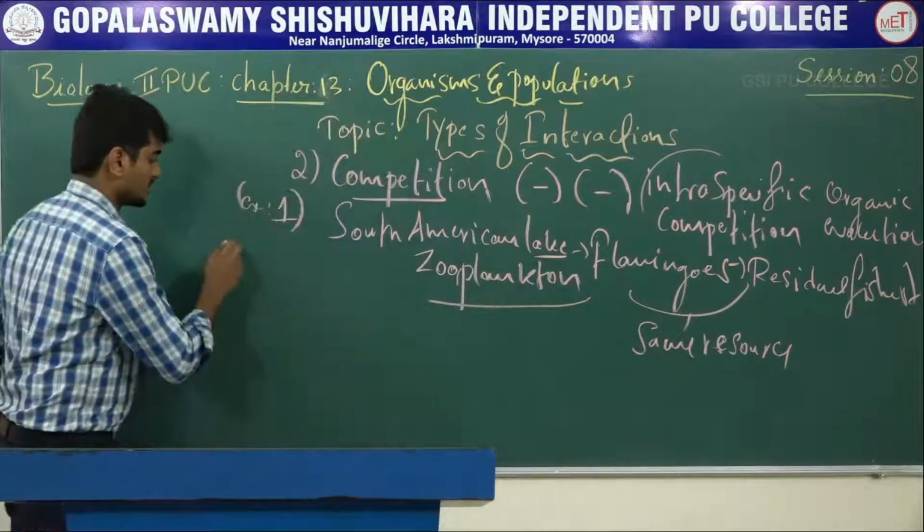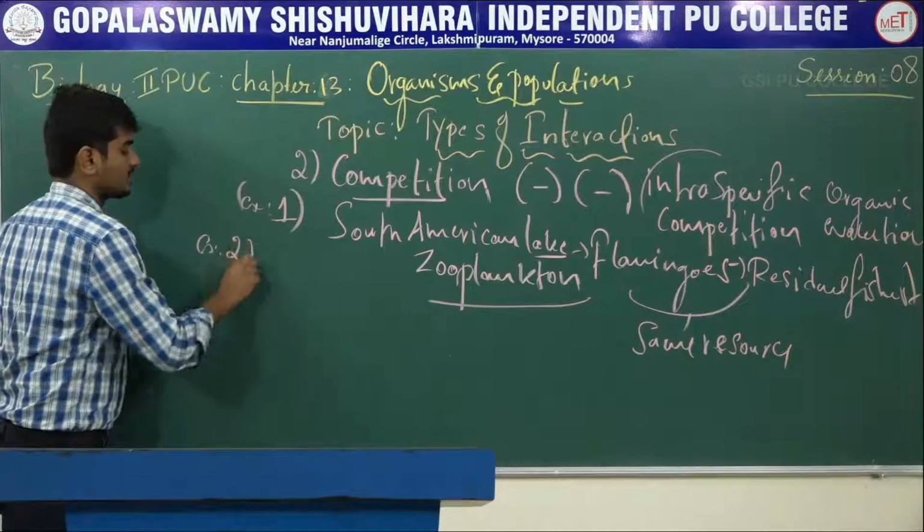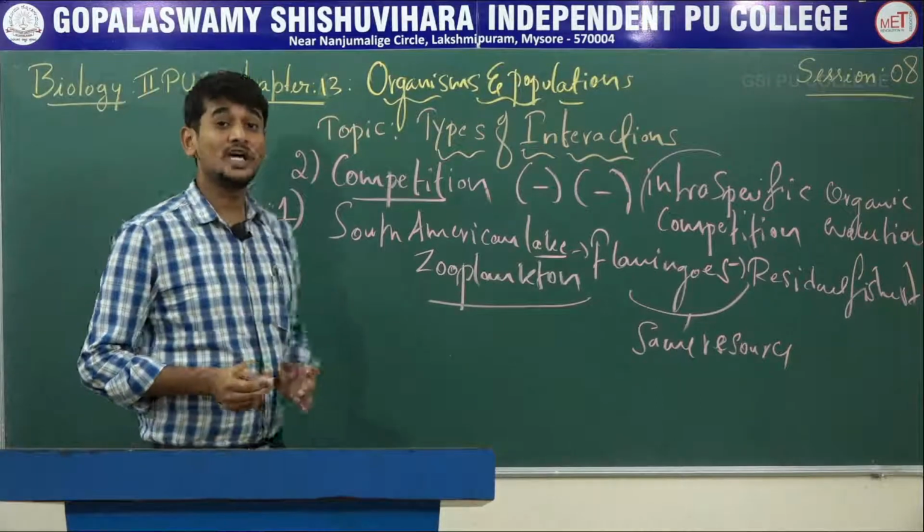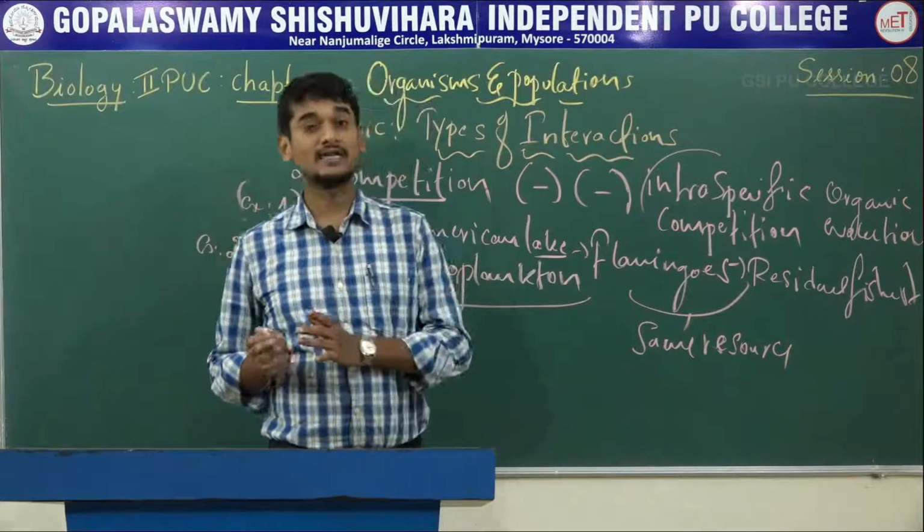This is example 2: the Abingdon tortoise in Galapagos Island.